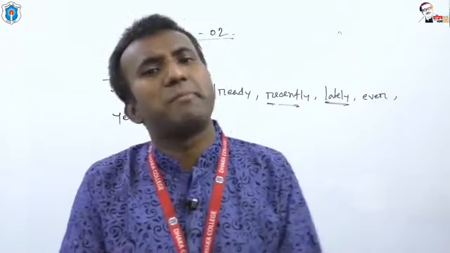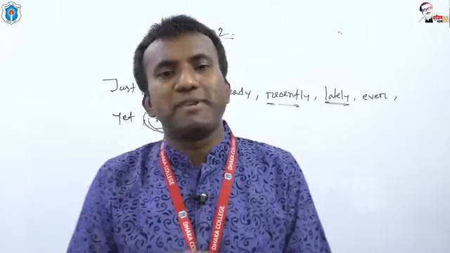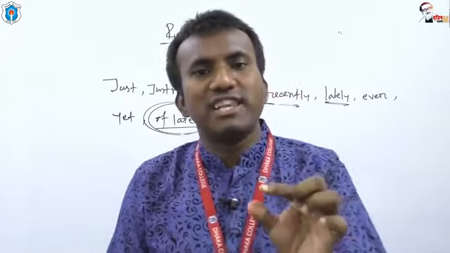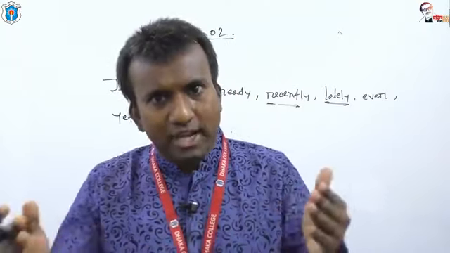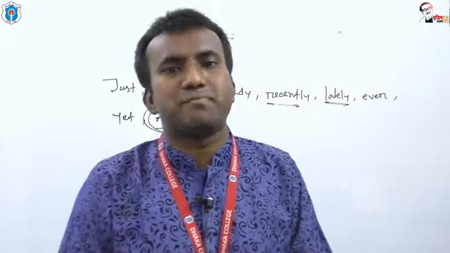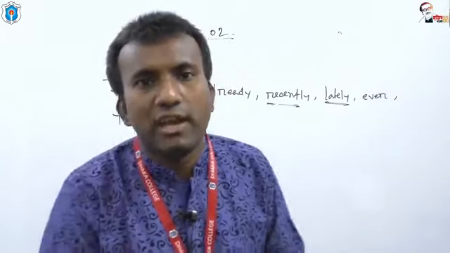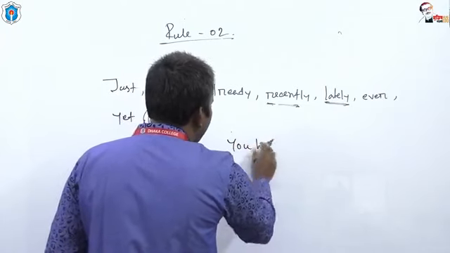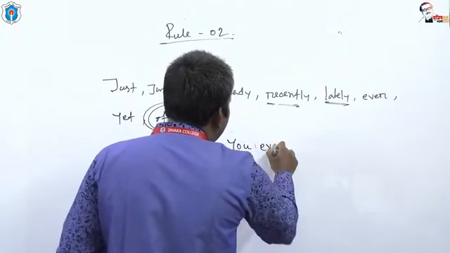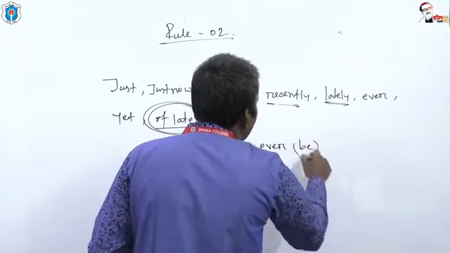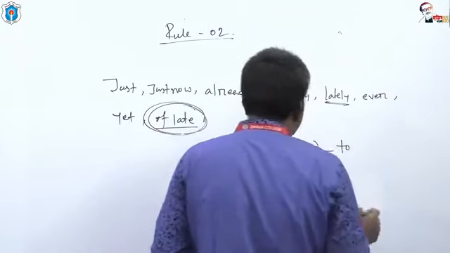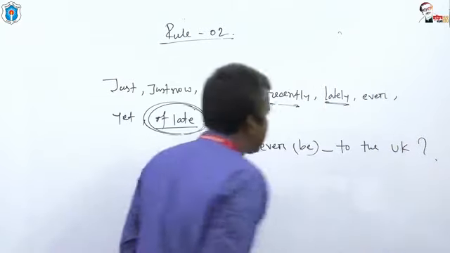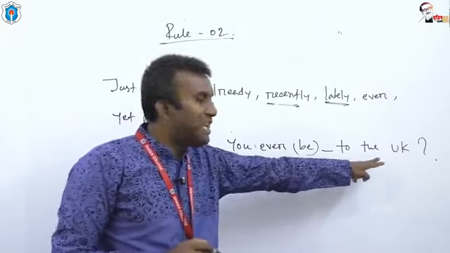And what is the structure of present perfect tense? The structure is subject, then we have to put the auxiliary verb have or has, then after have or has we have to use the past participle form of the verb, then extension. Let us give an example. You ever be to the UK?